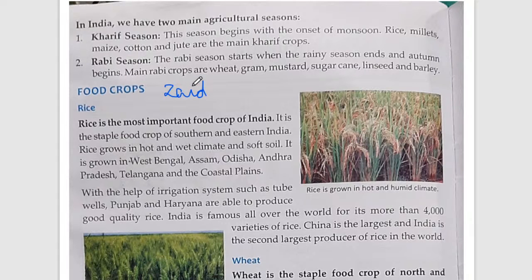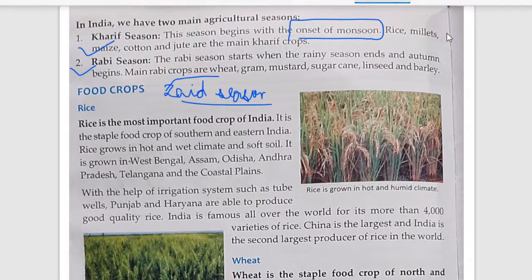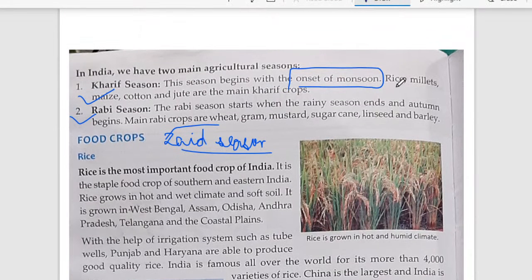In this season, mainly the crops or the plants or the trees that are grown, like cucumber, watermelon, all these types of crops are grown in Zaid season. Okay, so basically in your textbook it is written there: kharif crop and kharif season and the rabi season. So this season begins with the onset of monsoon. As the monsoon starts, this season also begins, and during this season we grow crops like rice, millets, maize, cotton, jute. Then we have the rabi season.